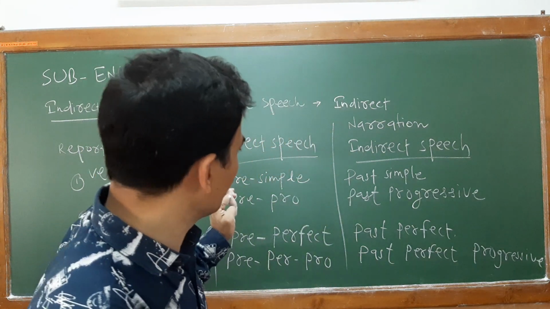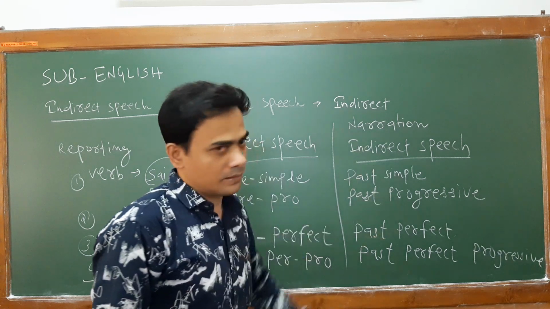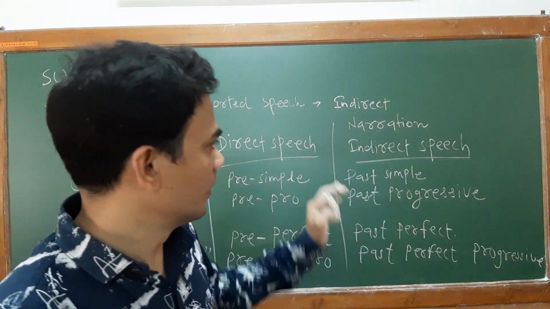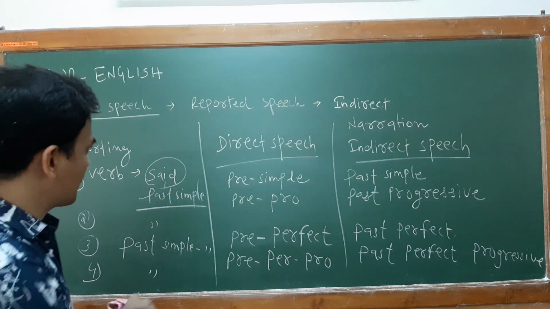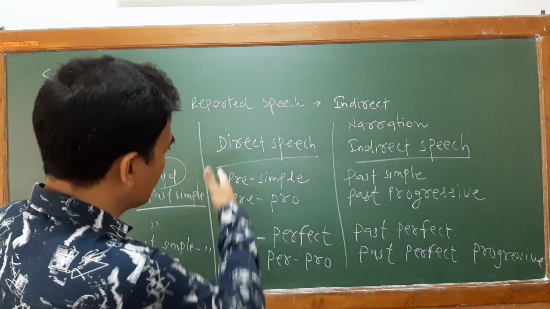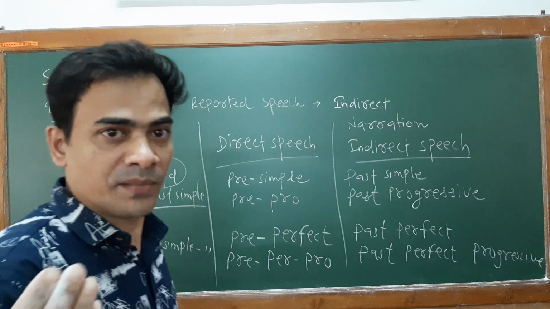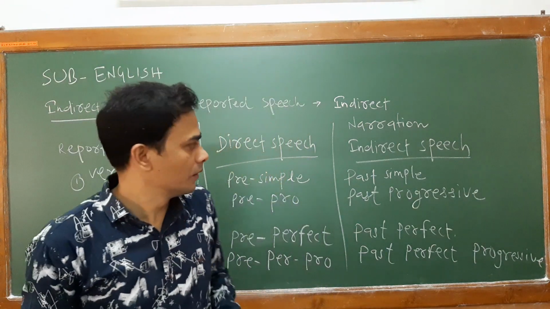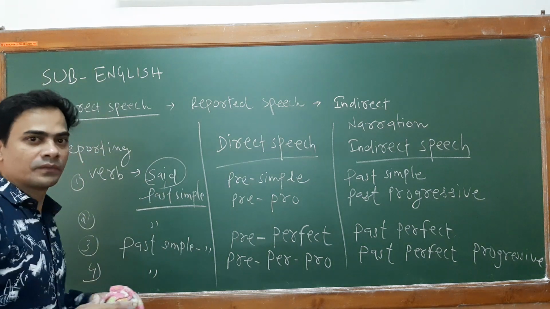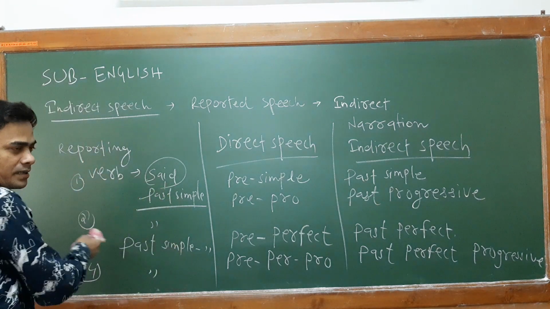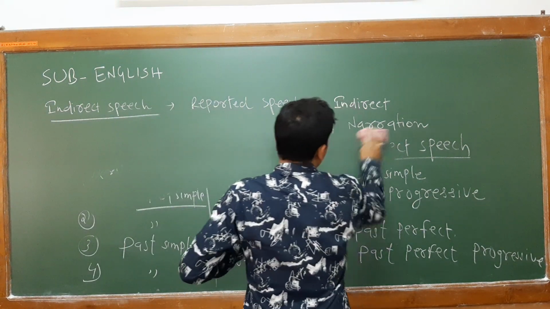So remember that you have to learn all these forms and how they change when you do indirect speech. Clear? Now I will give you examples related to these things: how present simple changes into past simple, and how present progressive changes into past progressive. I will write these on the board for your understanding. Okay, let's study these changes.